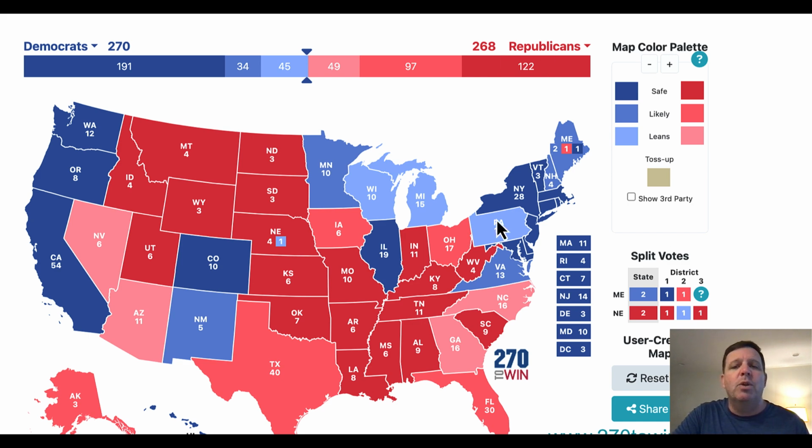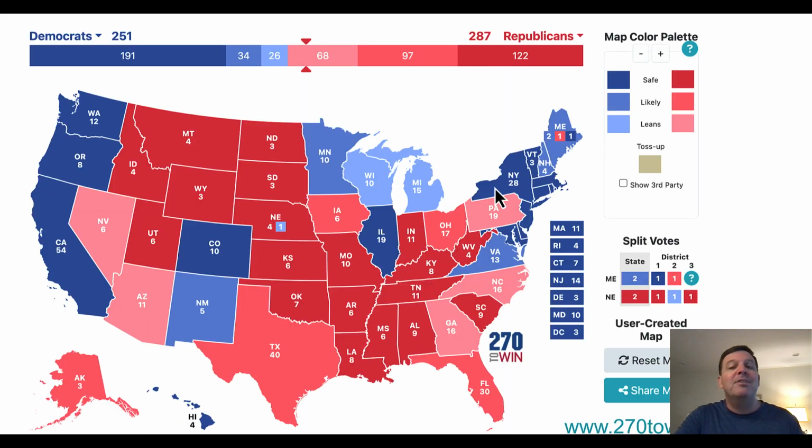But Pennsylvania is the one that we probably are going to focus on most. In the past, Ohio has been that, Florida has been that in different elections, but this time we're focusing on Pennsylvania. So let's just switch Pennsylvania from the Democrats to the Republicans, and let's see what happens. Remember, we're at 270, exactly the number you need, and the Republicans have 268. So if we switch Pennsylvania to the Republicans, we now have a totally different president. The Democrats have dropped to 251, and the Republicans have gone up to 287.